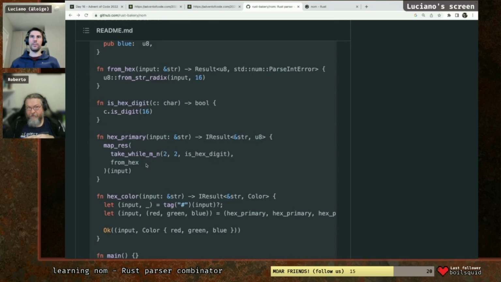Yes, so the beauty of this library is that the interface itself is very simple. And then on top of that, you have a collection of helper functions, like you see this map_res or this take_while_mn, and there are hundreds of them. They try to implement all the most common things that you might want to do when parsing some input. Like the one you just said, there is even a look ahead. For instance, in binary protocols, it's very common that you have a number that tells you how many bytes you need to read next. There is already a combinator for that one. It's like look ahead, read the next byte. That byte is a number. Use that to read the next n bytes.